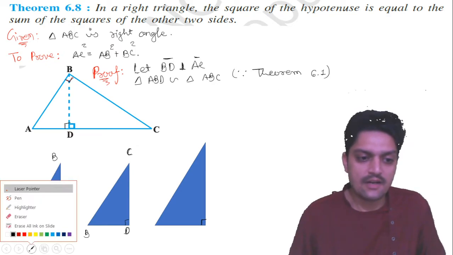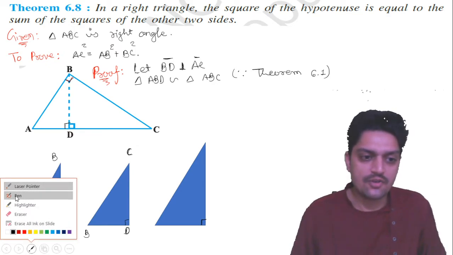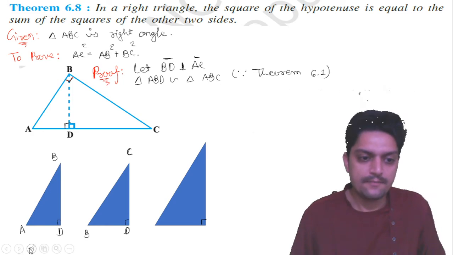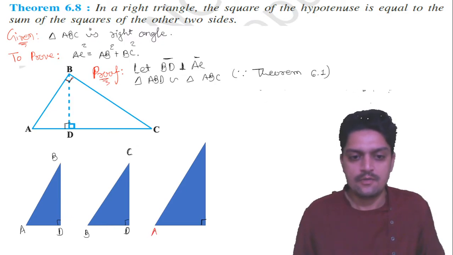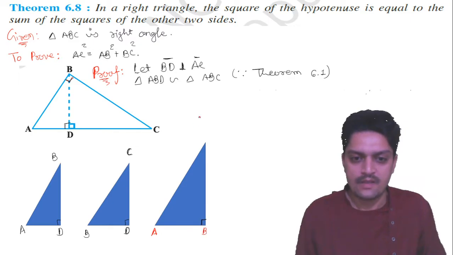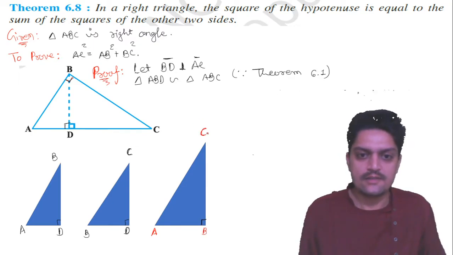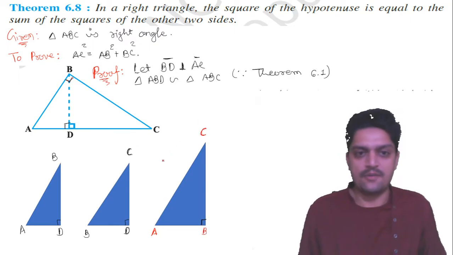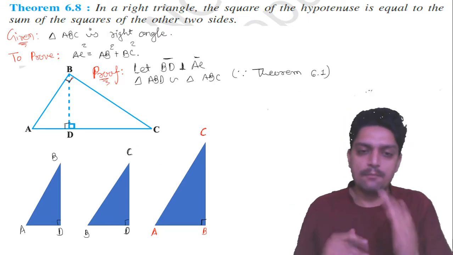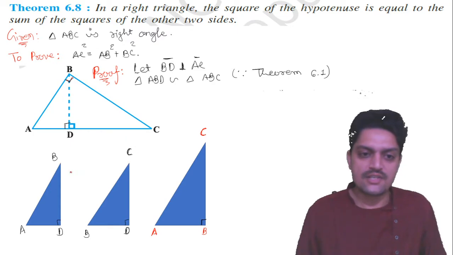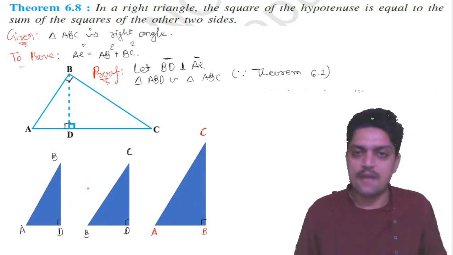Here I will write main triangle. I will show you using a red pen. So this will become base, A, B and C, and AC will become the hypotenuse. And now we can do the comparison. Now you have to focus on just these three figures which I have drawn below.